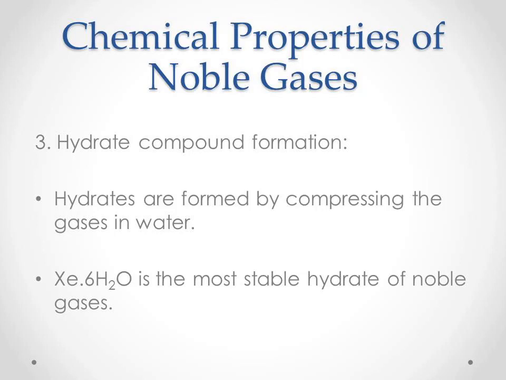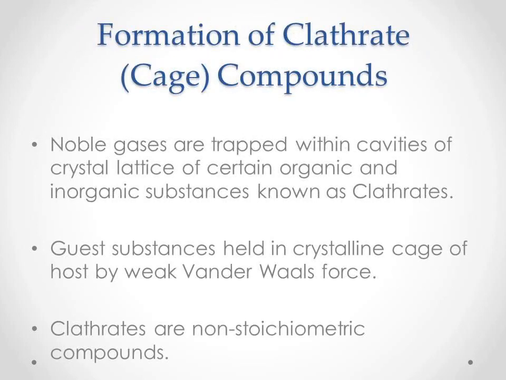Hence, the hydrate of xenon is the most stable one. That is, xenon hexahydrate is the most stable one. This is also the reason why the solubility of noble gases in water generally increases on moving down the group from helium to xenon. Now we'll go towards some compounds which are formed by capturing noble gases.